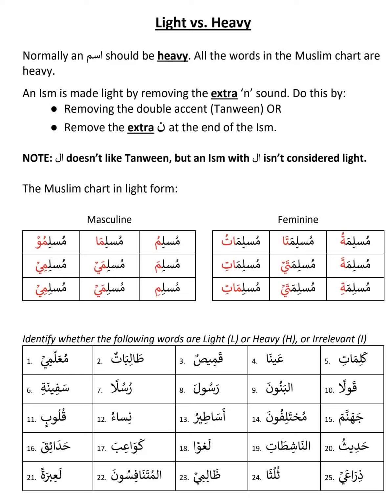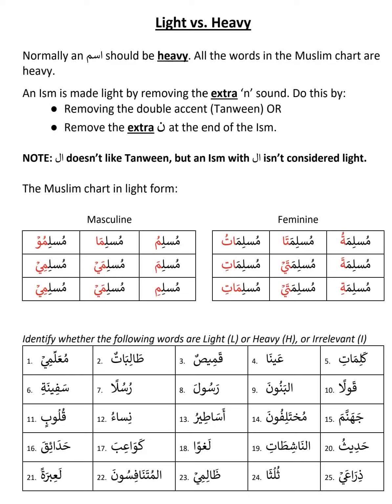We said that the U sound will give you Rafa, and the A sound will give Nasib. U or Un sound is Rafa, A or An sound is Nasib, and E or In sound is Jar. We also learned the combinations: Ani is Rafa, Aini is Nasib or Jar, and Una is Rafa, Ina is Nasib or Jar. In the feminine chart, additionally, we got the combination Atun, which is Rafa, and Atin, which is Nasib or Jar. So up to now, we have learned only this.